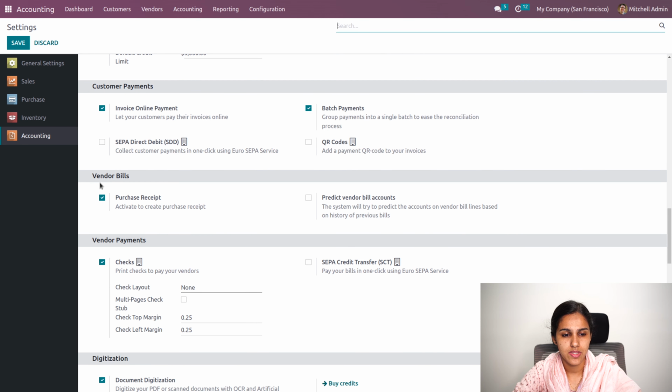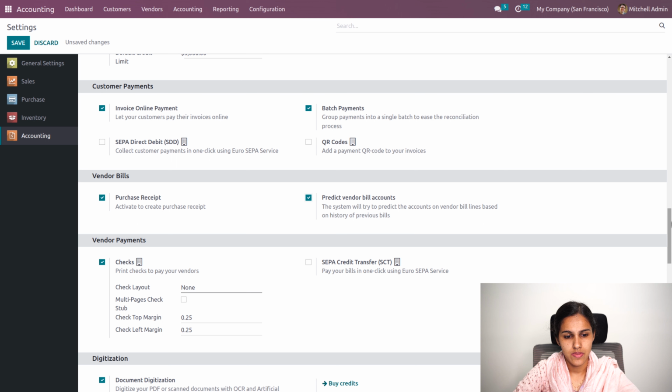So once you enable this option, it will show the purchase receipt, that is a receipt under bills as well. That is, a purchase receipt can be provided to vendors, and you can enable predict vendor bill. So the system will try to predict the accounts on vendor bill lines, based on the history of previous bills.